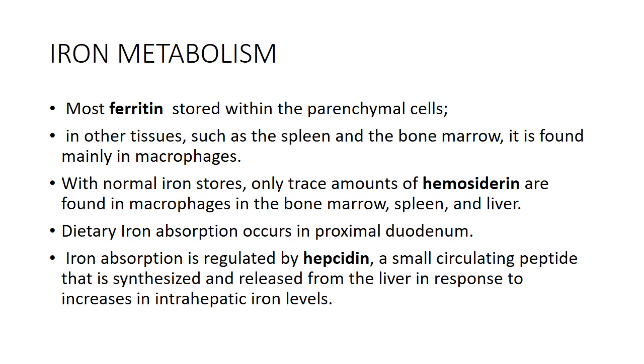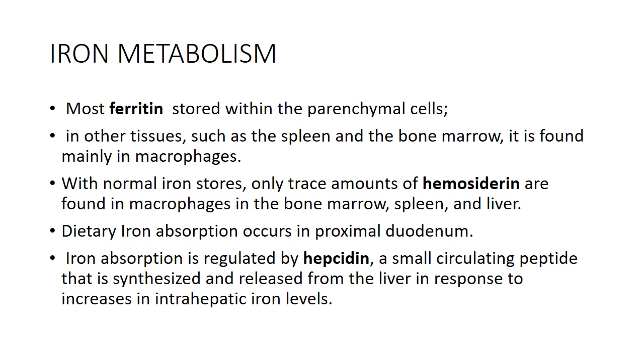Now, regarding iron metabolism, most ferritin is stored within the parenchymal cells in the liver, and in other tissues such as the spleen and bone marrow. It is mainly found in the macrophages. Normal iron stores have only a trace amount of hemosiderin. Mostly it is found in the form of ferritin, and this trace amount of hemosiderin is found in the macrophages in the bone marrow, spleen, and liver.